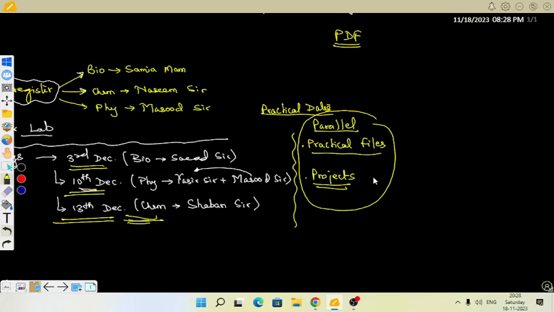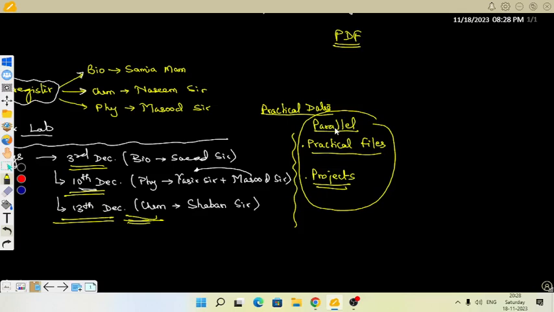Any doubt till here? No, sir, everything is fine. One thing I want to ask, sir. How many practicals do we have to conduct in physics class 12? No, that's what I'm telling you. According to what ISC has sent, one practical should be there from electricity, one from optics, like that in physics. Yes.